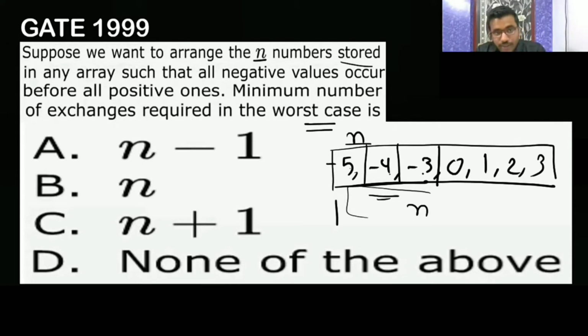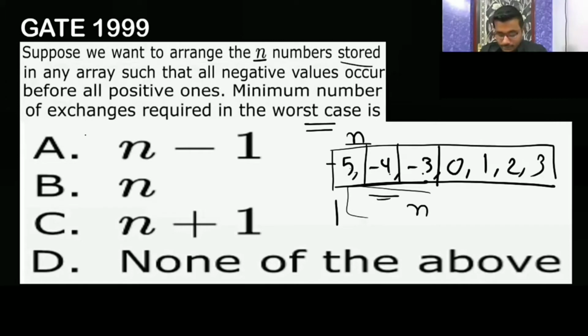Are you getting it? So here they are asking you, suppose we want to arrange n numbers. Nisu is saying D, none of the above. Then how many exchanges you require, Nisu, in the worst case? If you are saying D, then how many exchanges do you require? See, in GATE, in time complexity, they have asked very good questions. Just by reading the question, it is not going to be that easy. Nisu is correct. Now can you explain, Nisu, how n by 2?